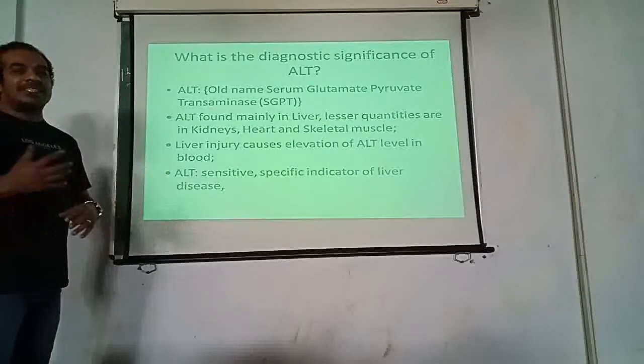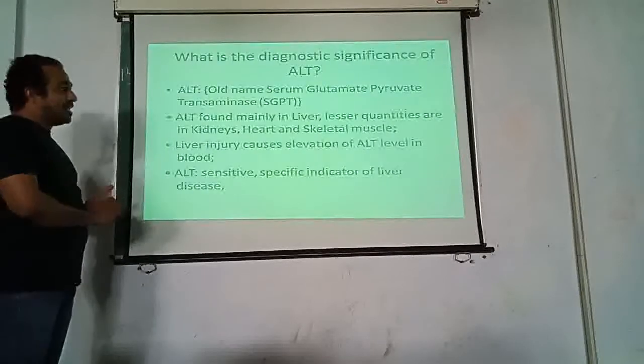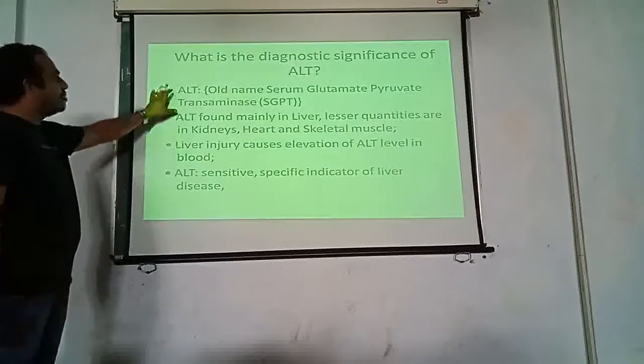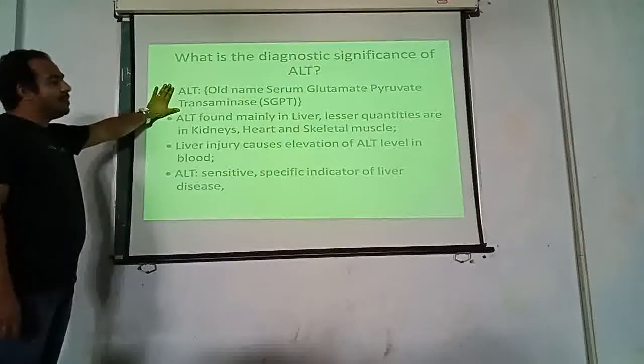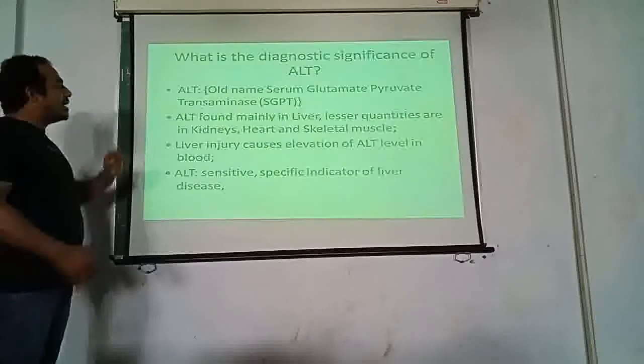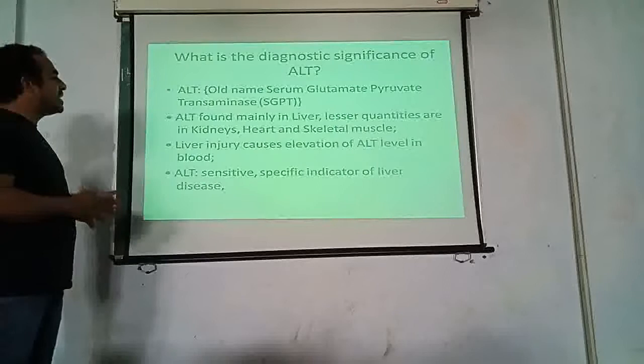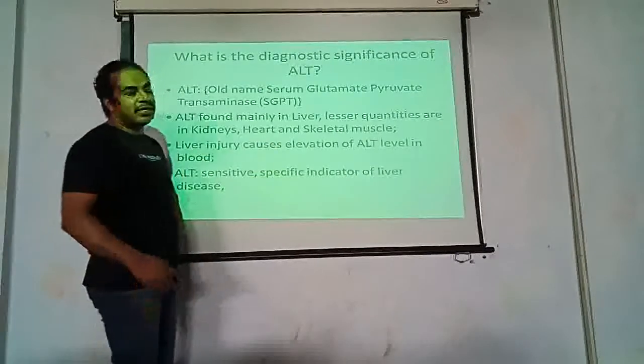Now, after the SGOT comes SGPT, that is serum glutamic pyruvate transaminase, SGPT. Like after SGOT, we have SGPT. SGPT is found mainly in the liver. Lesser quantities are in the kidney, heart and skeletal muscle.